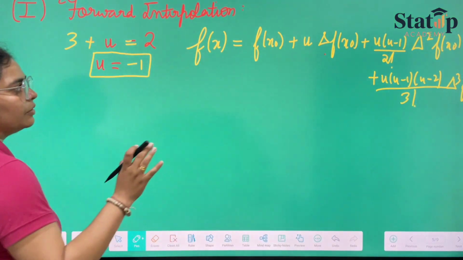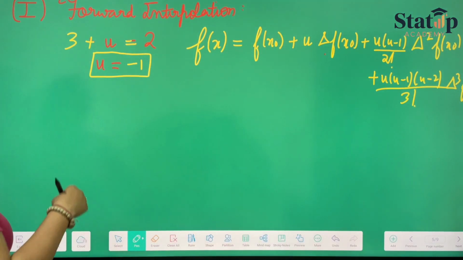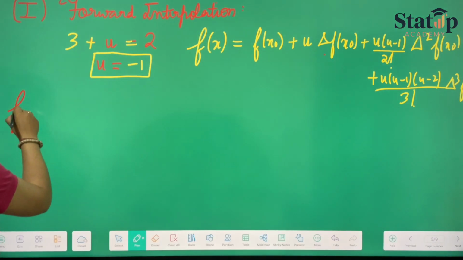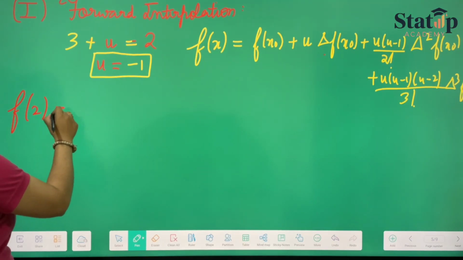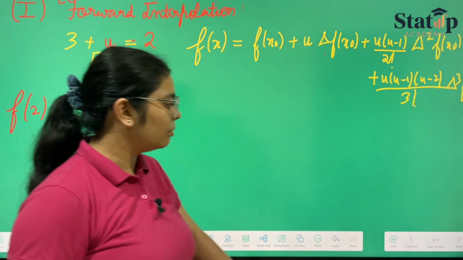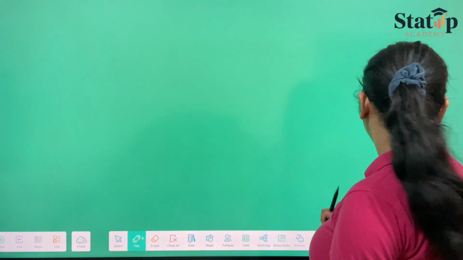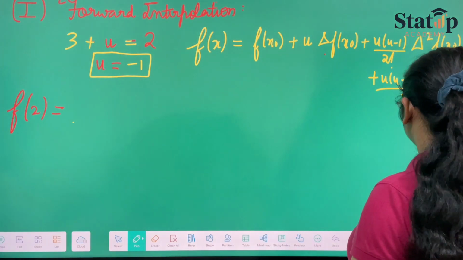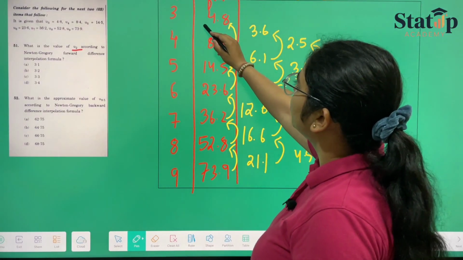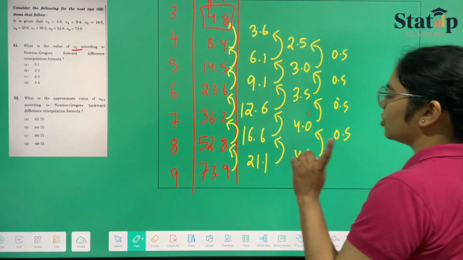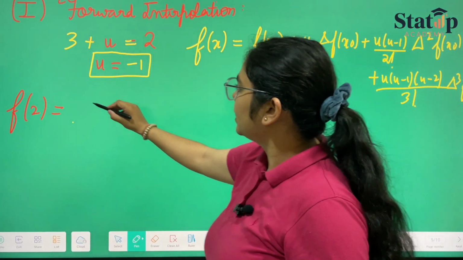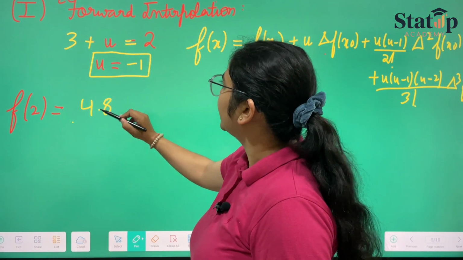So delta fx naught, the first one, is 4.8. We'll take it here as 4.8.